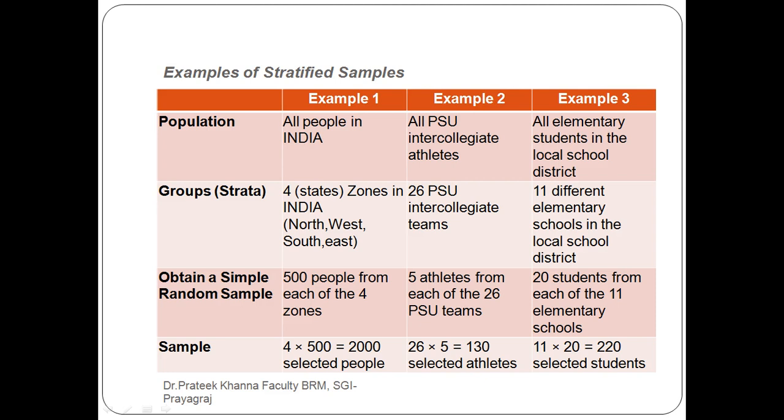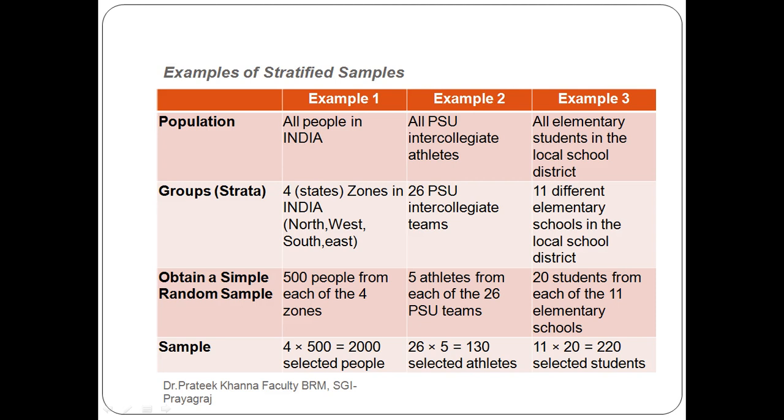Clear? Then example 2, all PSU inter-college athletes. So 26 PSU teams are there. What we are doing is taking 5 athletes from each of the 26 PSU teams. So the sample is 26 times 5, which is 130 selected athletes from all PSU.